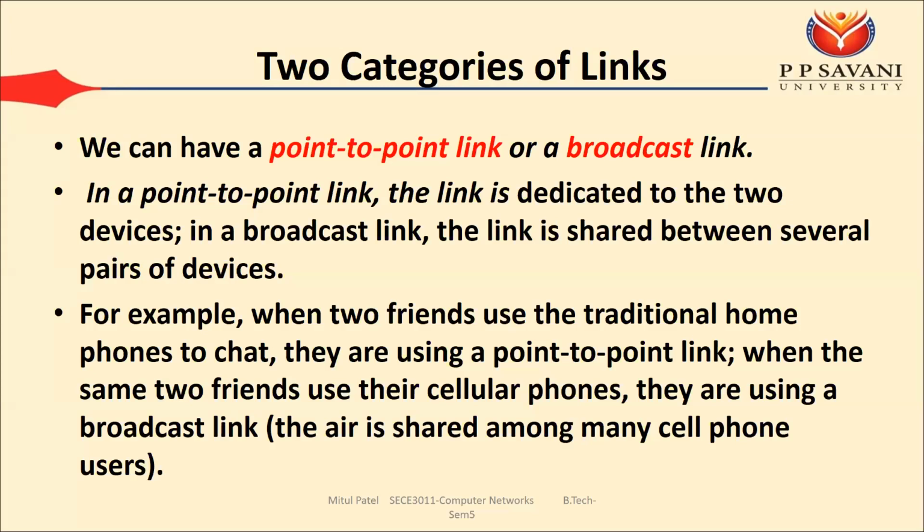While you and your friend are talking, at the same time two other persons can also talk to each other. Why is that possible? The reason is the link we use is the broadcast link, which is shared among multiple devices, and multiple users can use that link. In such a type of link, the air is working as the medium, and the bandwidth of this link is shared among multiple cell phone users. So this is the concept of point to point link, and the second concept is the broadcast link.